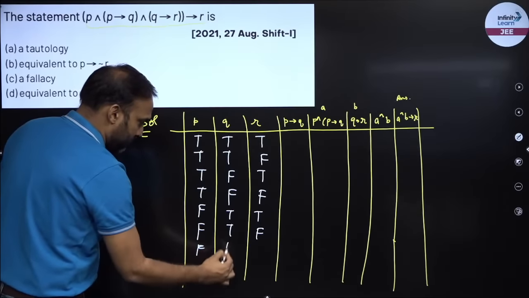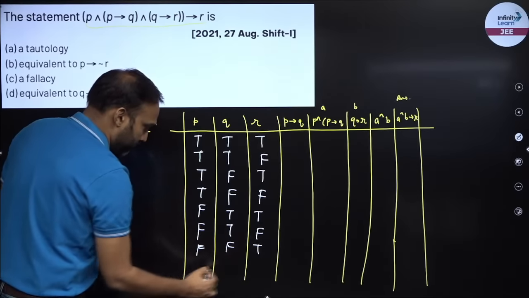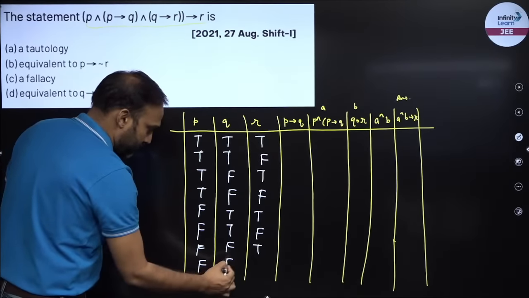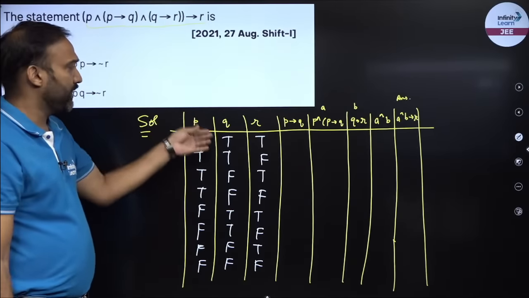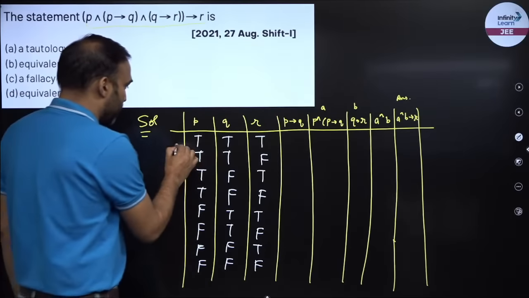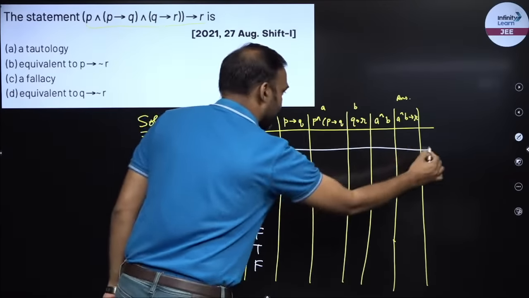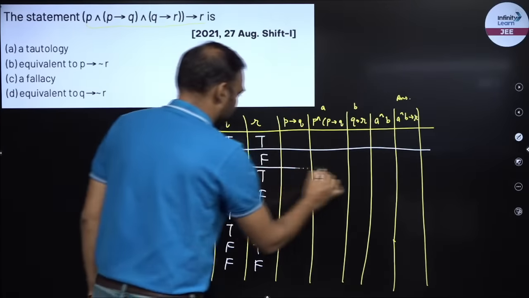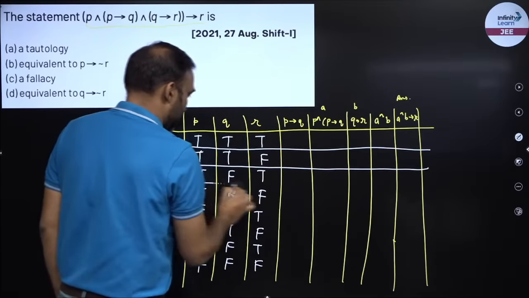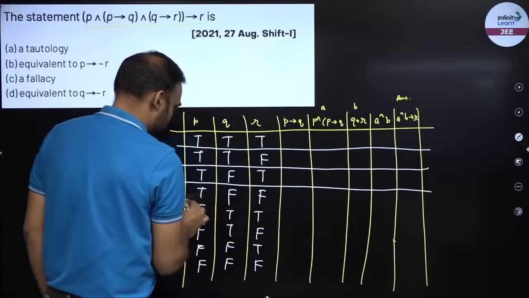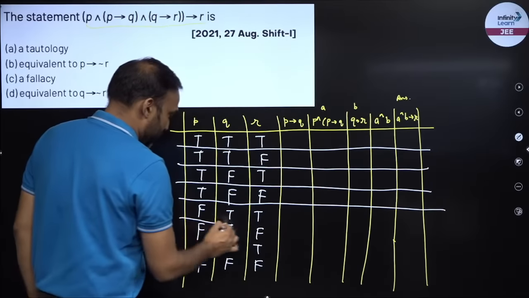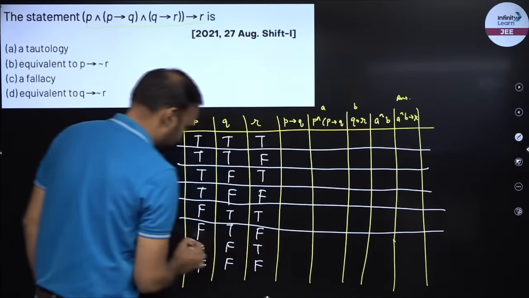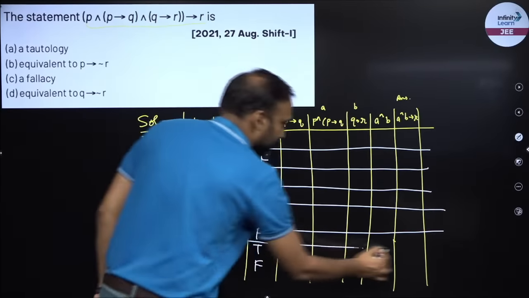Now I have false, false, true, false, false, false, right? So there are these 8 possibilities if there are 3 statements. For each, I will find my answer. You have to do it cautiously, because with one mistake, you can lose out your 4 marks. That's why I am doing it with patience.